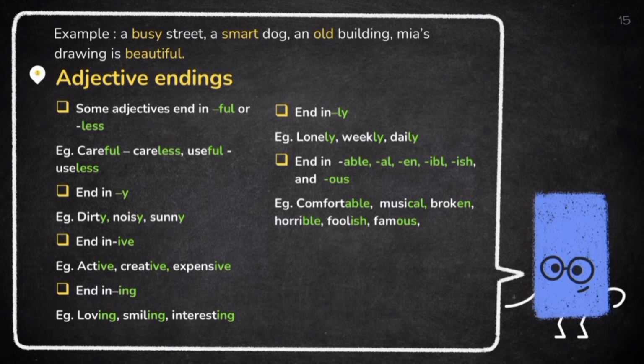For example, loving, smiling, interesting, and in ly. For example, lonely, weekly, daily, and many more. And in able, al, ible, ish, and ous. For example, comfortable, musical, horrible, foolish, and famous, and many more.